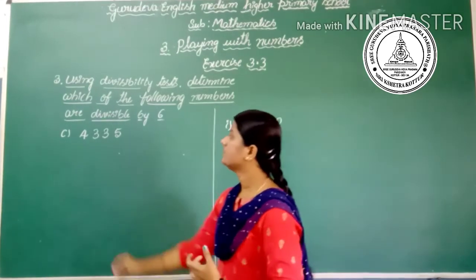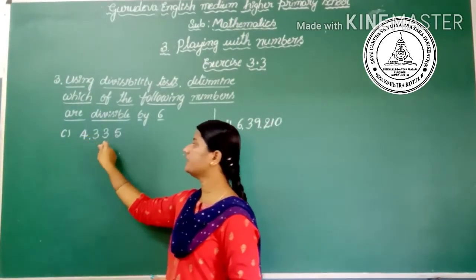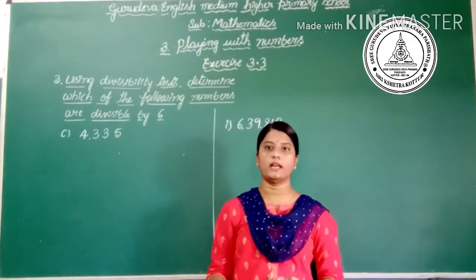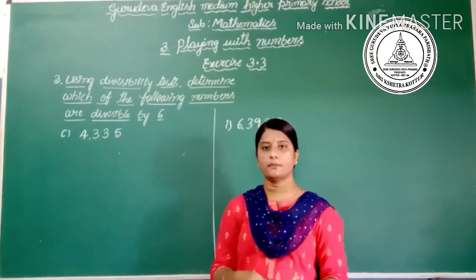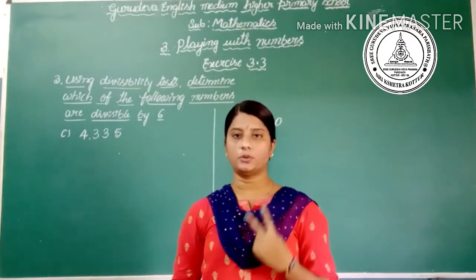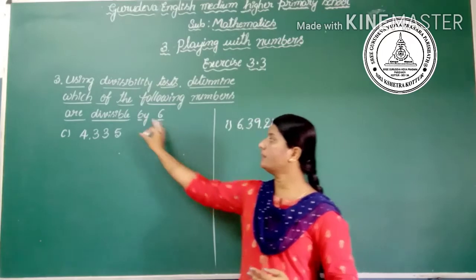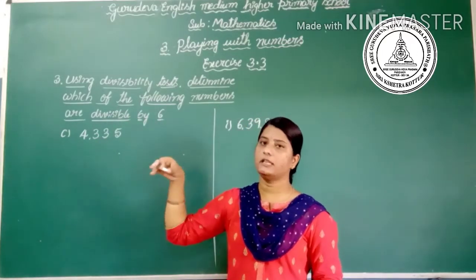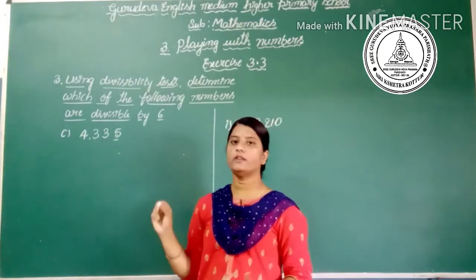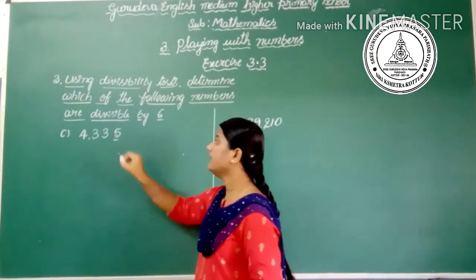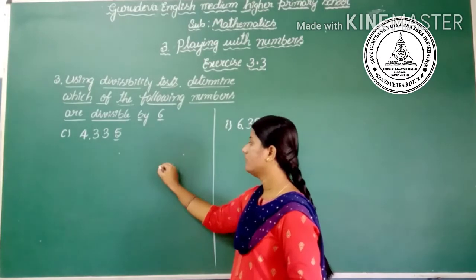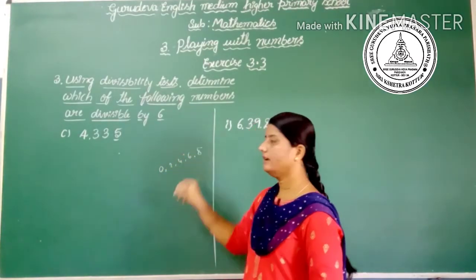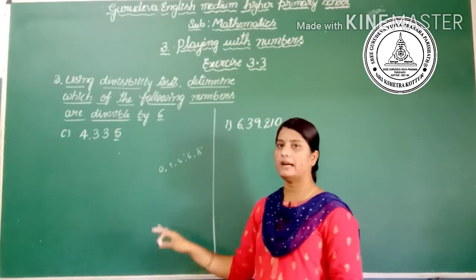You see here the C question is 4335. So what it says is that the divisibility by 6 is, if the number is divisible by both 2 and 3, then the whole number is divisible by 6. Is it? Yes. The divisibility by 2 is, if the number at the unit place has 0, 2, 4, 6, 8, then the number is divisible by 2.